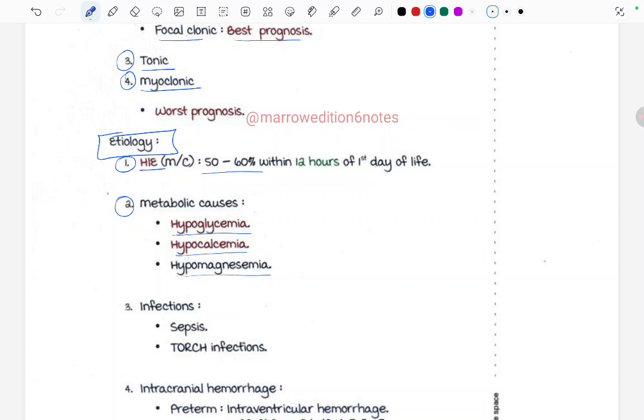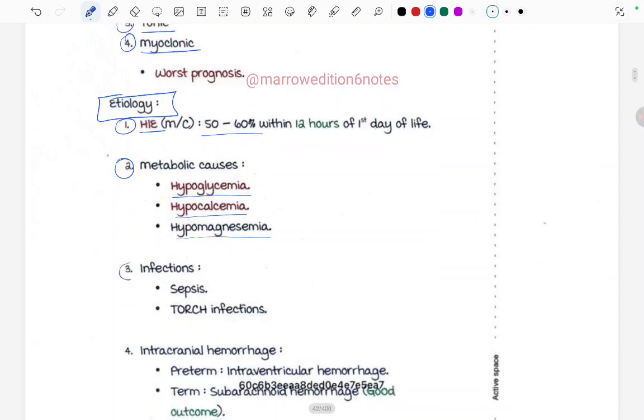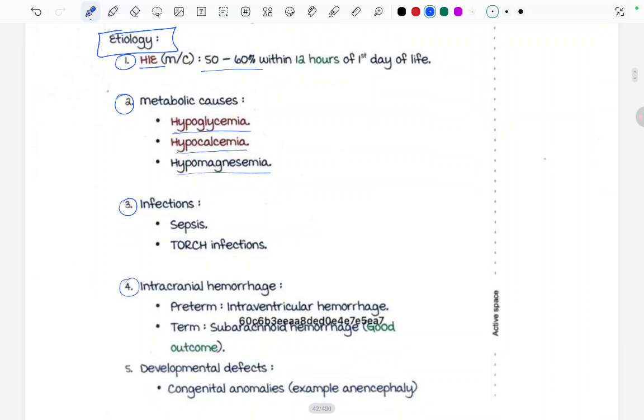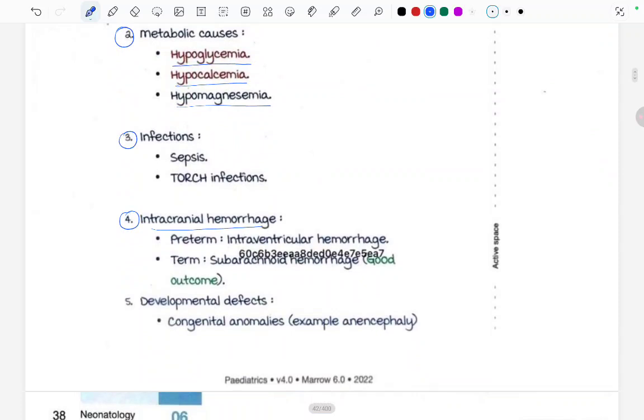So yeah, metabolic causes can lead to neonatal seizures. Infections can lead to neonatal seizures like the sepsis or the TORCH infections. Intracranial hemorrhages can lead to neonatal seizures. In preterm, there can be intraventricular hemorrhage. In term, there can be subarachnoid hemorrhage, which has a good outcome, right? And this intraventricular hemorrhage is seen in preterm.